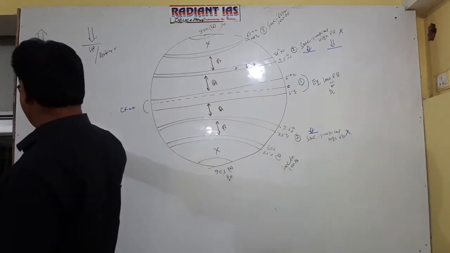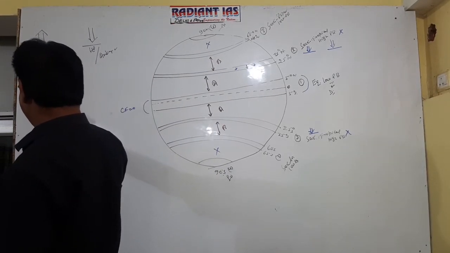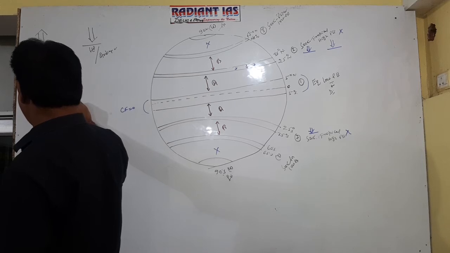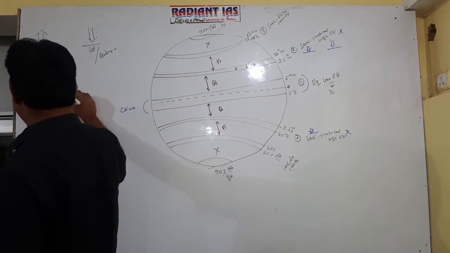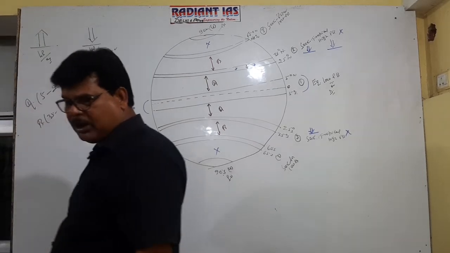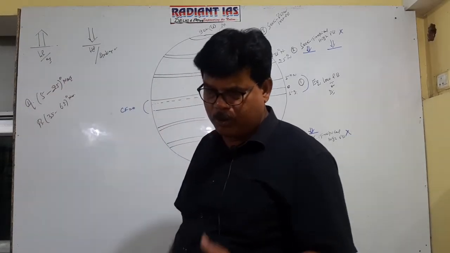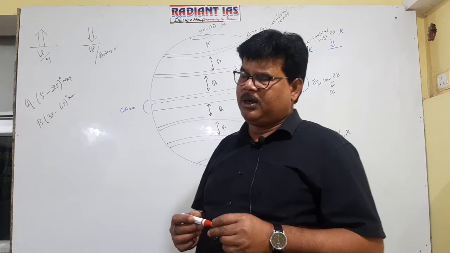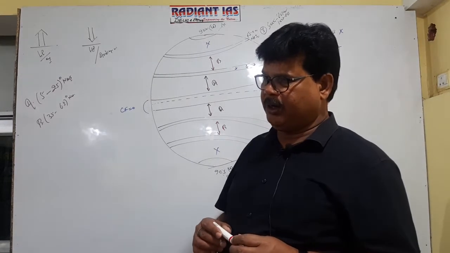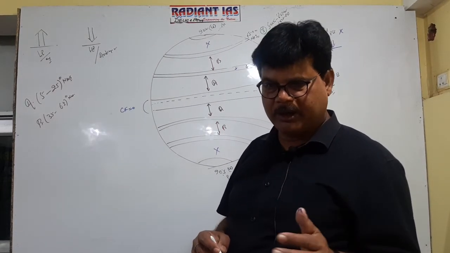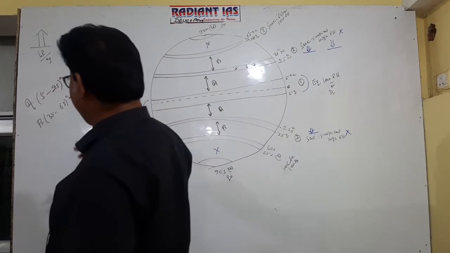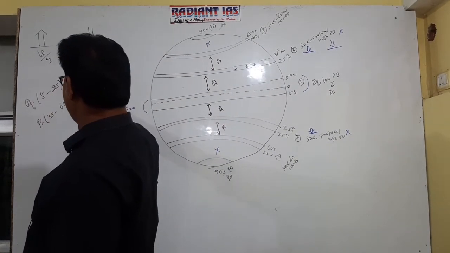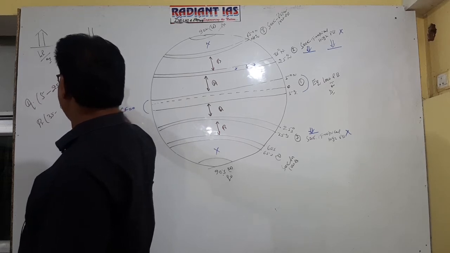B zone is located between 35 to 65 degree north and south. Getting well now? So on the Earth's surface we have only two zones where cyclone formation is expected to occur. It is clear now, right? The cyclone which is produced between 5 to 25 degree north and south is referred to as tropical cyclone.